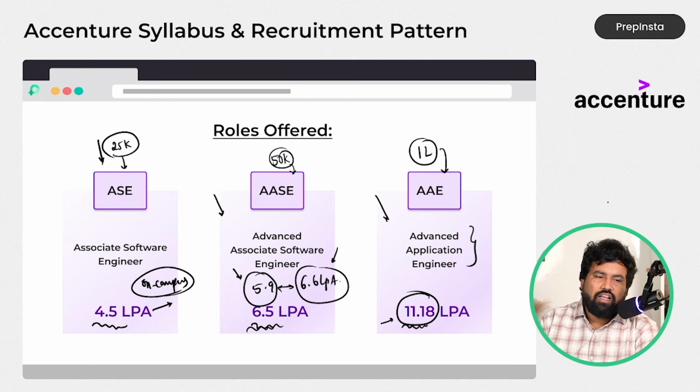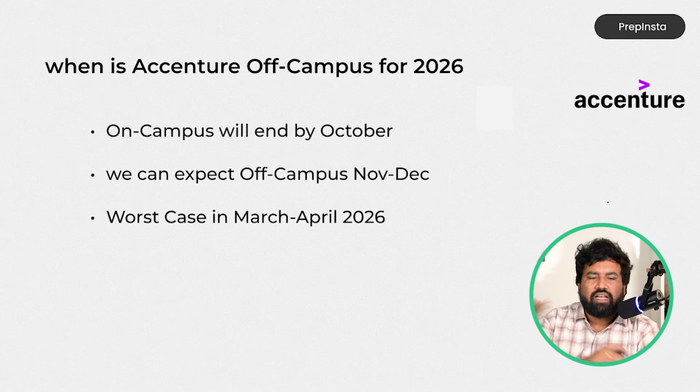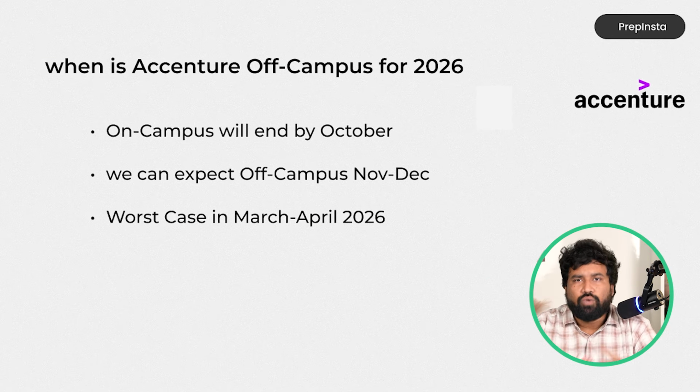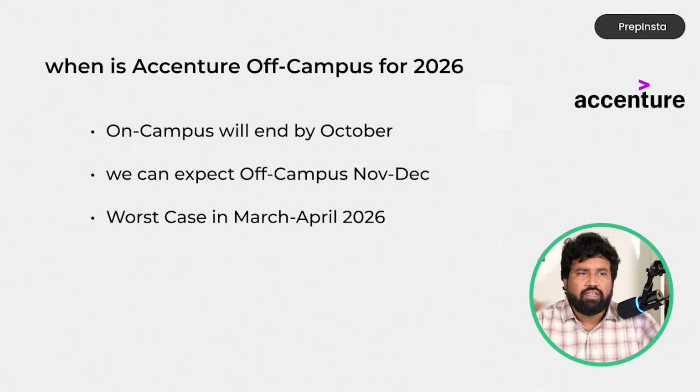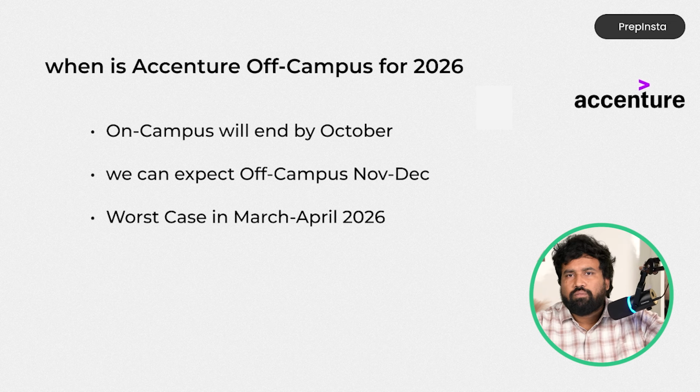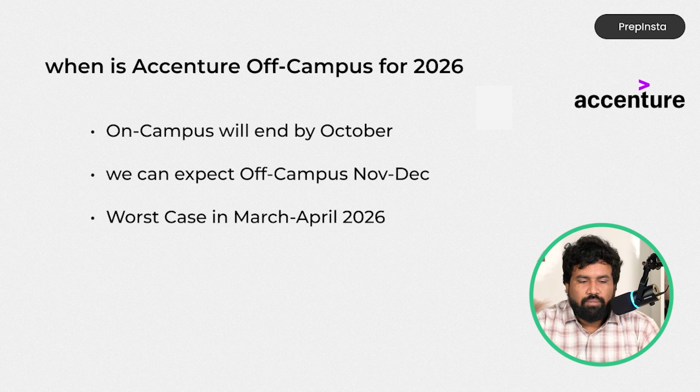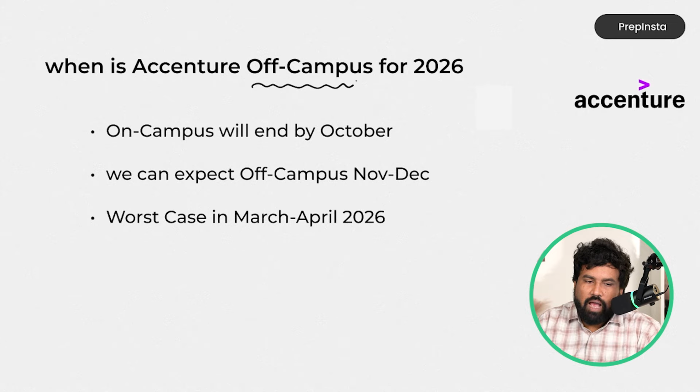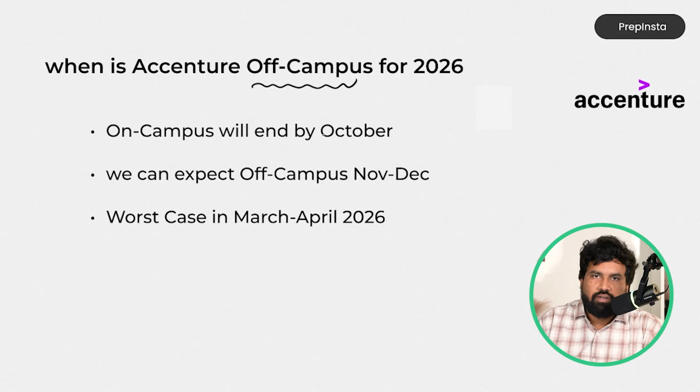A lot of students also have a doubt about when the Accenture off campus will happen for the 2026 batch. For example, this on campus is happening in colleges, and people are saying, sir, in my college Accenture is not coming, then what do I have to do? So I am telling you, it is simple. Accenture off campus will happen after 1 or 2 months of on campus. This is the usual time.